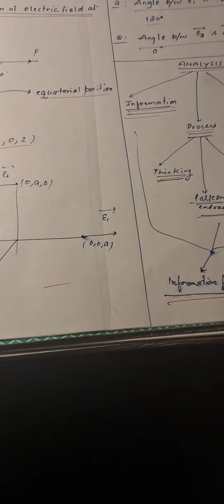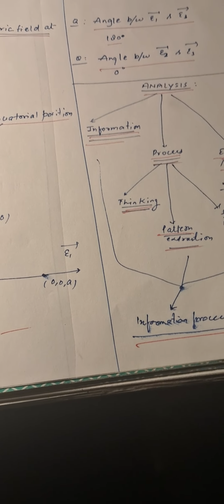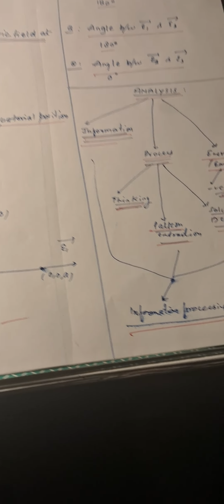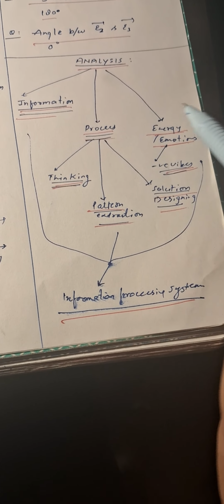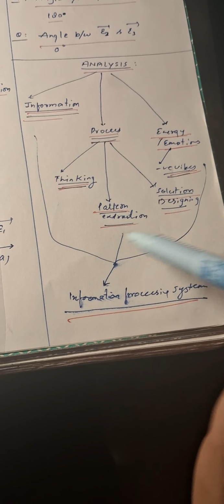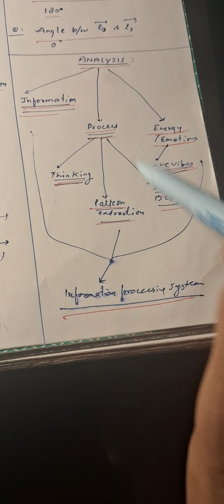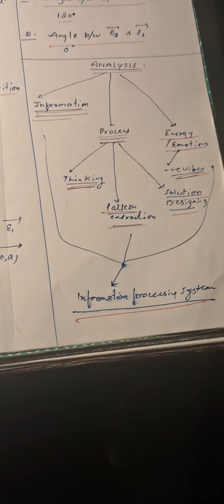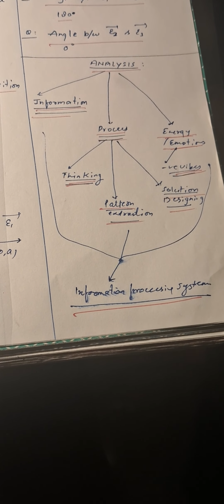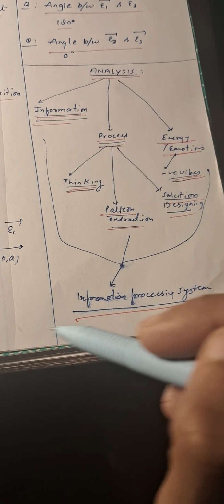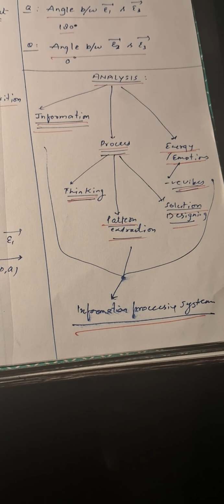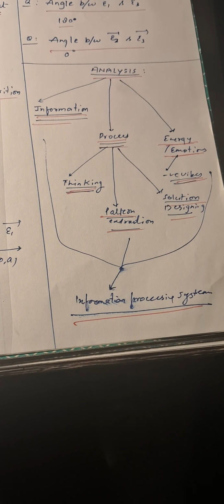So you can solve this question if you have access to higher frequency brainwave functions, or more explicitly, your mind-brain system is able to resonate at higher frequencies, which is the code to crack competitive exams. So we can analyze that 3 things are needed to crack a question: information, process and energy or emotions. Information is the facts, process is thinking, pattern formation and solution designing, and energy or emotions are generally concerned with the negative vibes, because positive vibes are not needed to be concerned. So using this triad, there is a certain system called the information processing system, which is the fundamental basis of success in competitive exams.